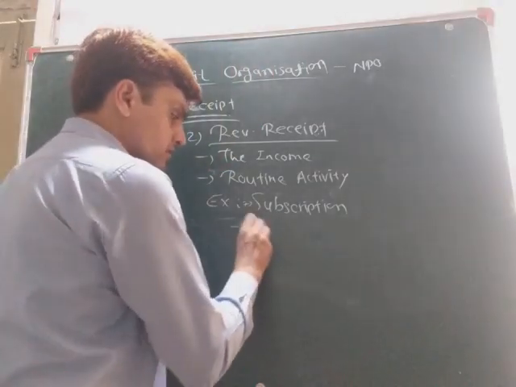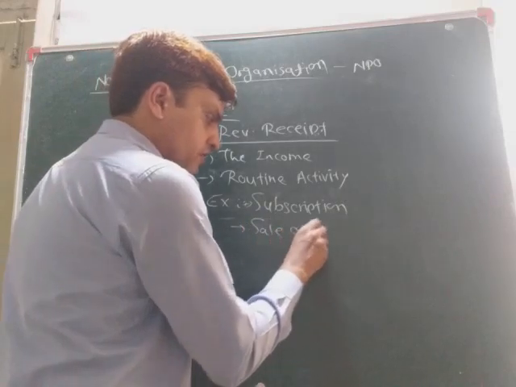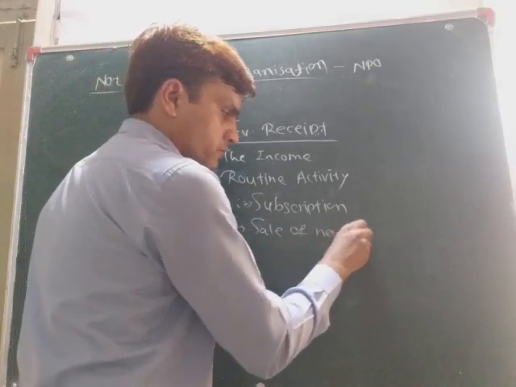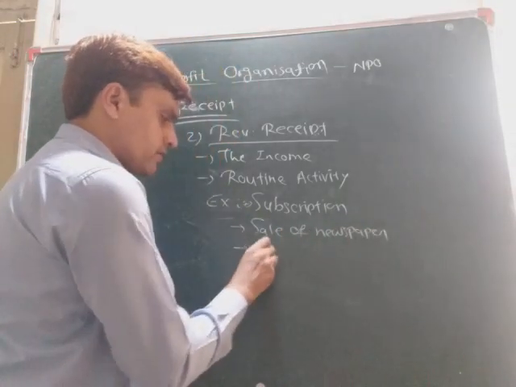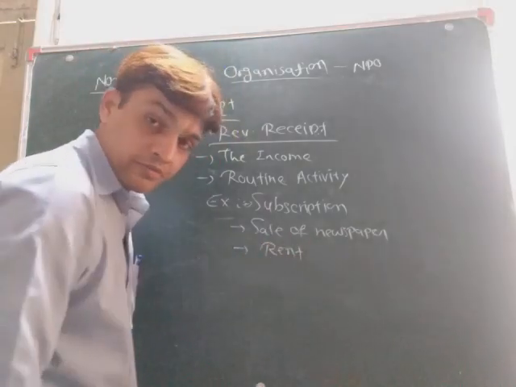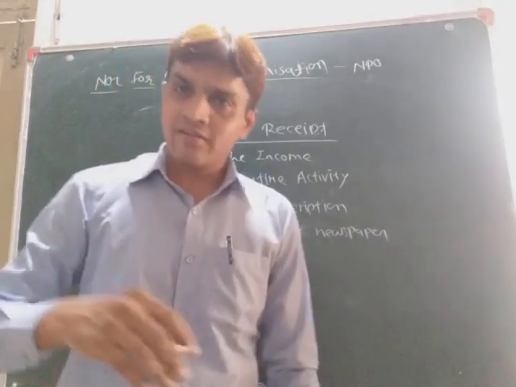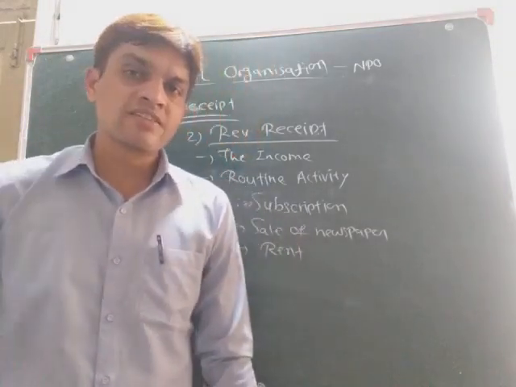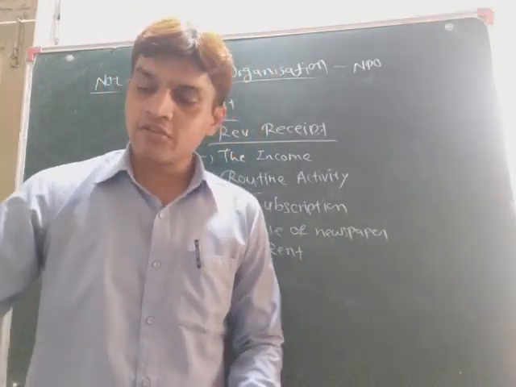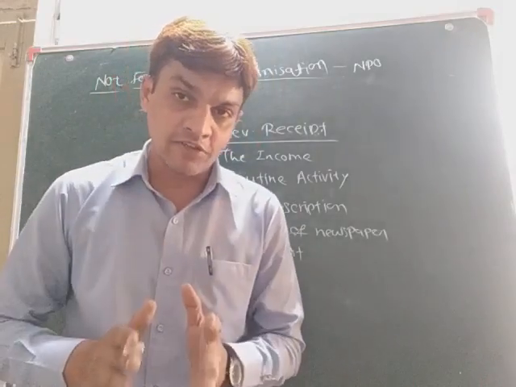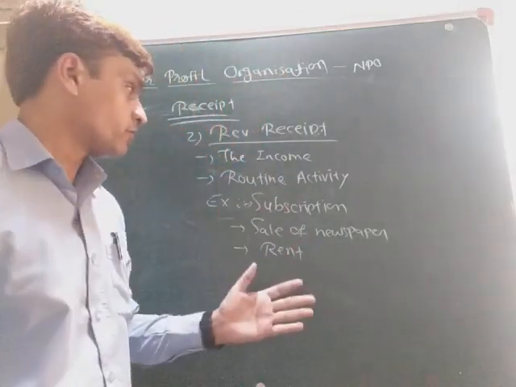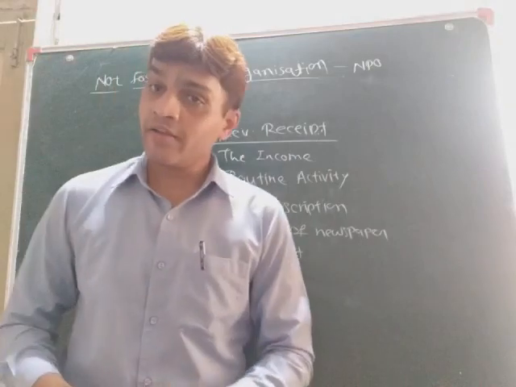The next is sale of newspaper, then rent also. There are others also, but we will discuss them further. We first have to understand the concept. So these are all revenue receipts.